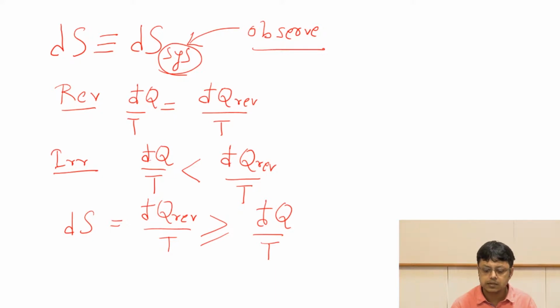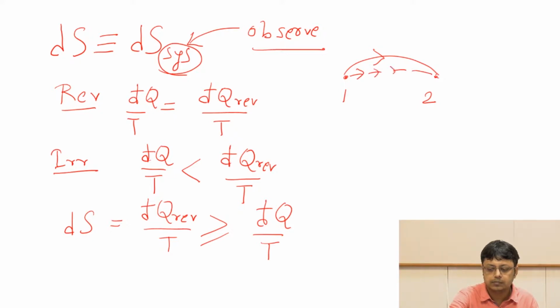However, if it is irreversible, then đq by T is not equivalent to đq reversible by T. We discussed that the reversible heat change between say state 1 and state 2 can be brought in by many methods, and if we consider an irreversible path, which is suppose this path, then the associated heat change is not equivalent to the reversible heat change.